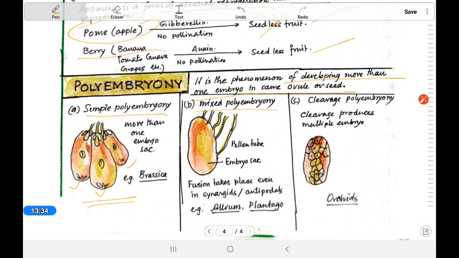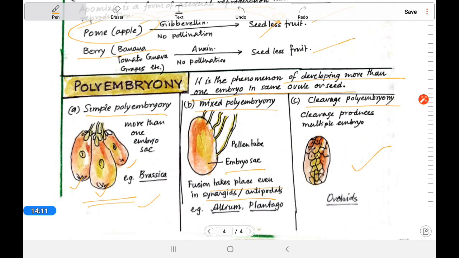Mixed polyembryony is where more than one pollen tube enters inside the embryo sac. So fusion takes place even with the synergid and antipodal cells. The third one is cleavage polyembryony, where the embryo forms, and after that it produces multiple embryos by dividing into many cells. It is also another kind of abnormality. Okay, that is apomixis and polyembryony.